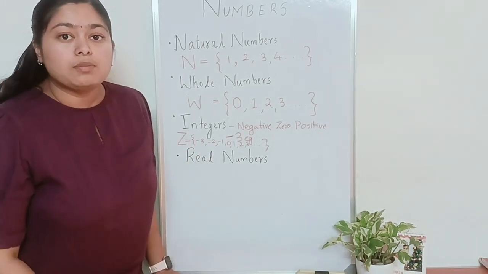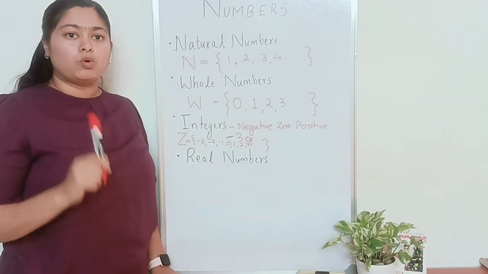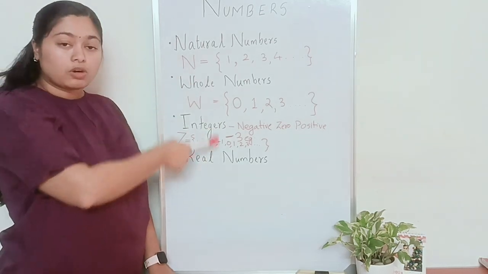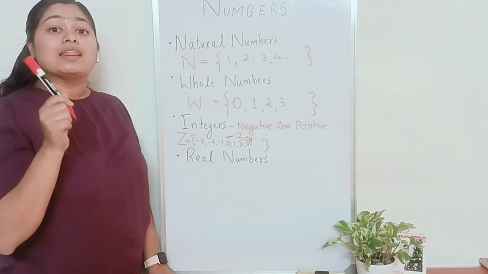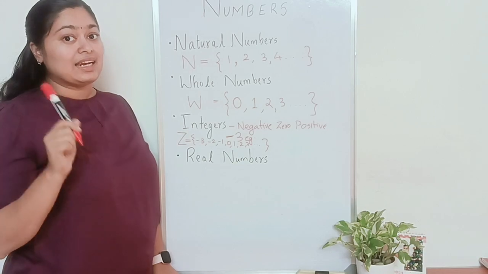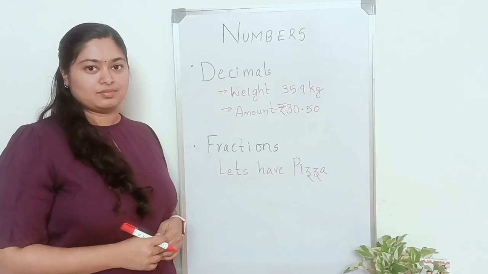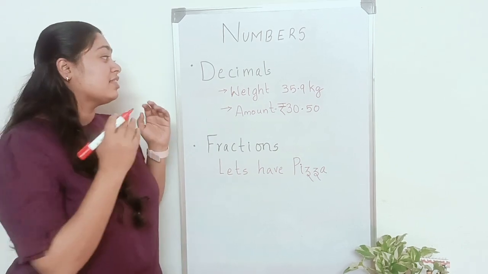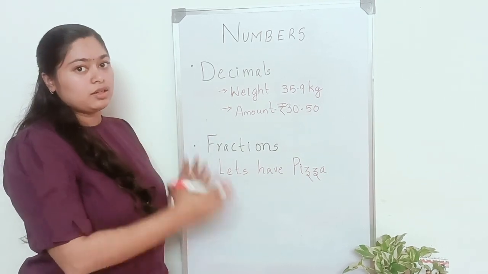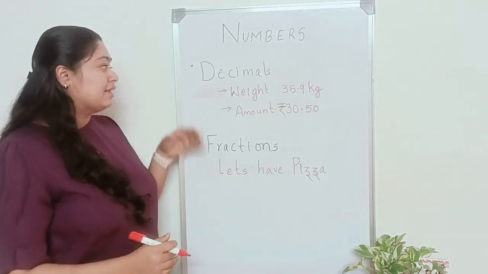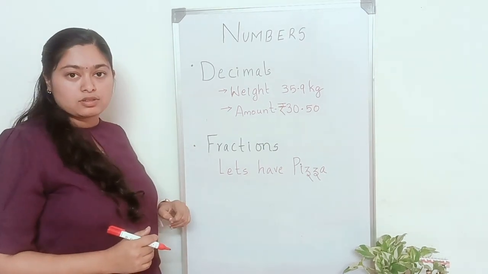When I say much more, you might be wondering, what other numbers are there? Is it not over? Yeah, it's not over. There are more numbers, and let's see what those are. These are the few other numbers we can look into: decimals and fractions.